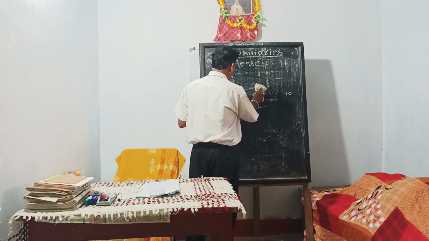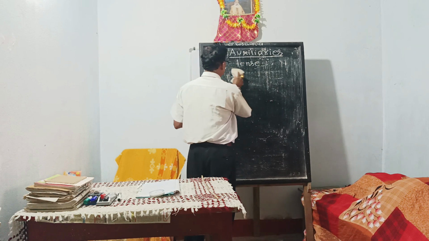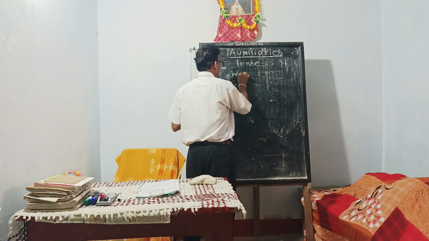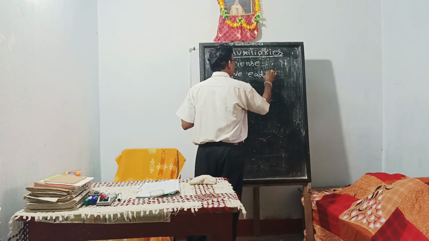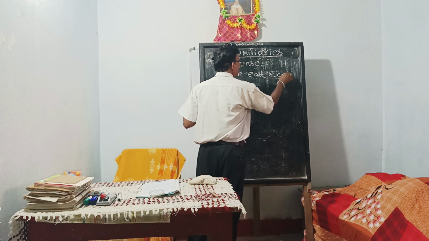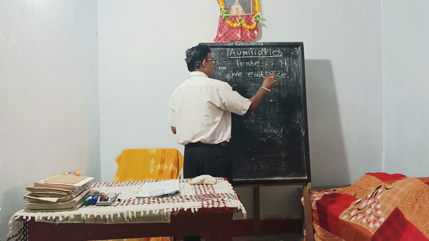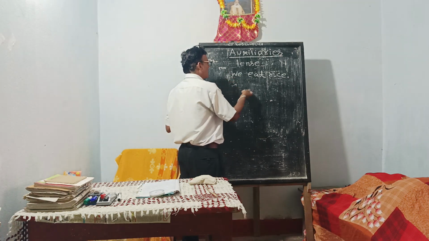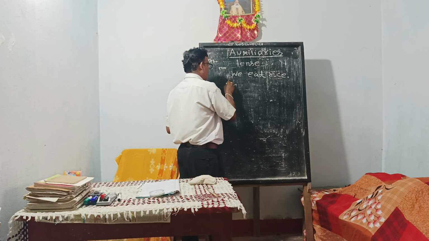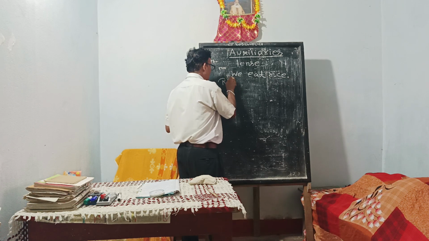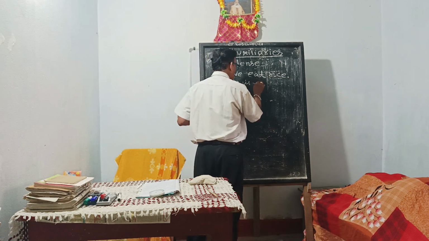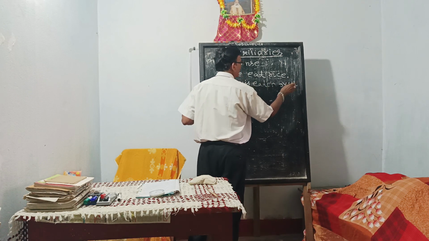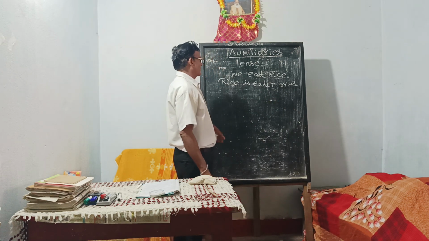Voice. How do auxiliary verbs denote voice? We eat rice. This sentence is in active voice. If we make it passive, it will be: Rice is eaten by us. This sentence is in passive voice.